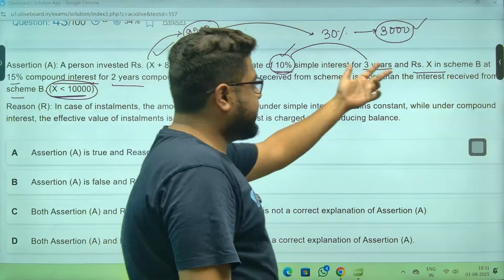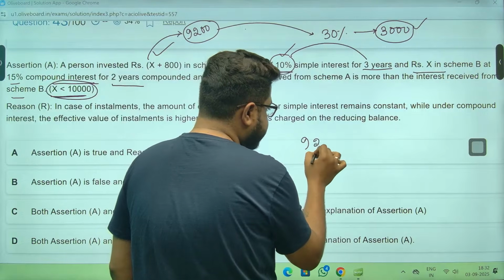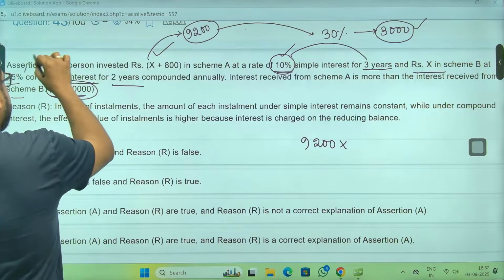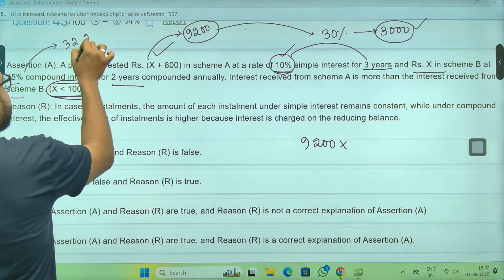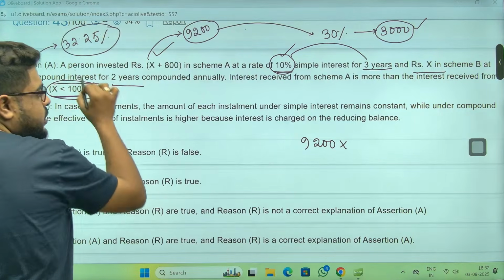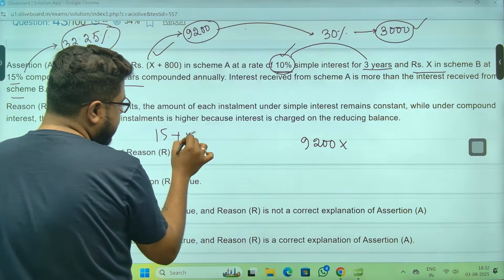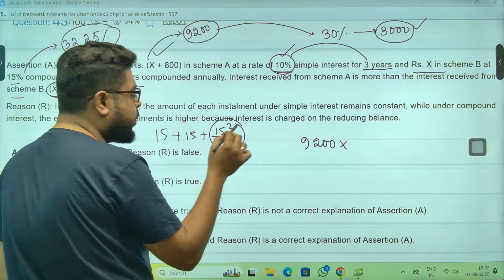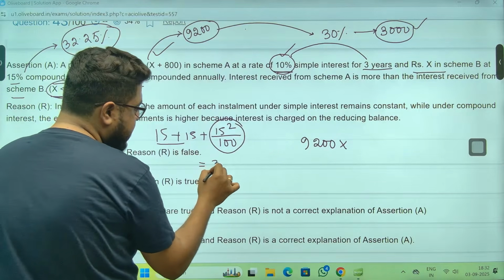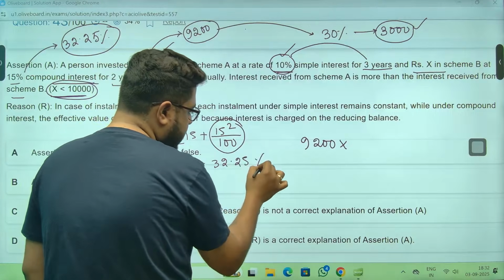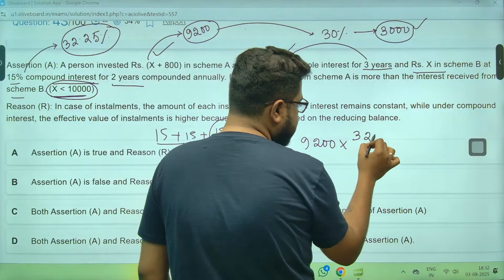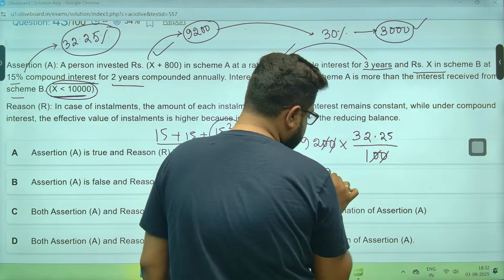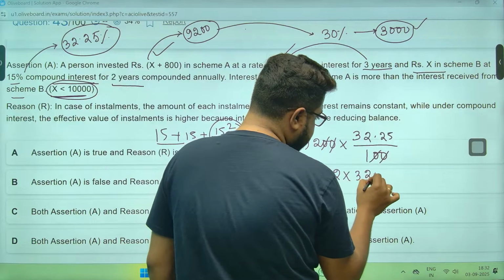Now, X, that is 9,200 rupees, scheme B, 15% for 2 years. Sir, 15% for 2 years is 32.25%. You can use the AB theorem to find this out. So it is 15 plus 15 plus 15 into 15 by 100, 225 by 100, 2.25. 30 plus 2.25, which is 32.25. Now, this is equal to this much interest. So 92 into 32.25.